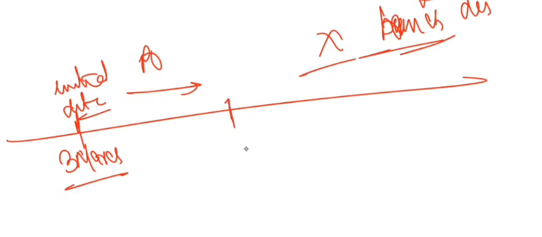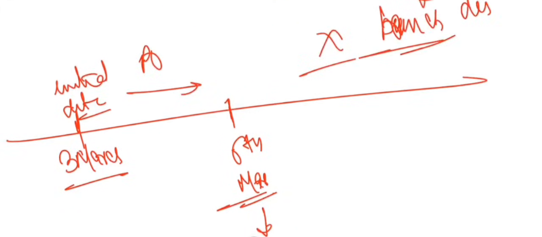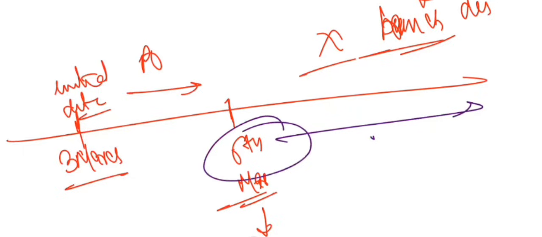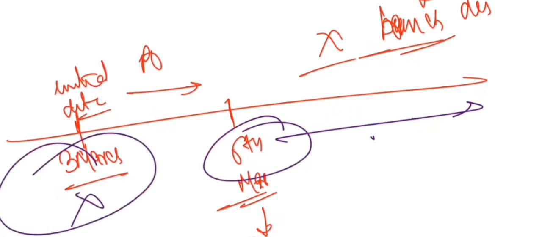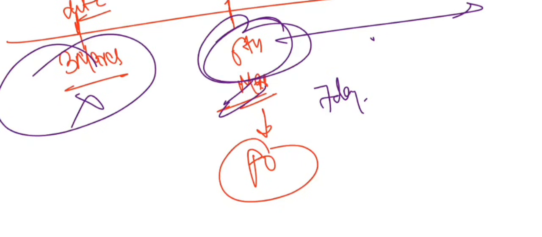Then the 6th March, which is the very important date. RBI rule says that STR must be filed within 7 days from the date when the bank arrives at a conclusion that the transaction is suspicious. And who made the conclusion? No other than the PO, the principal officer. So the 7-day countdown starts from 6 March, not the 3rd March. Many people get confused here. It starts when the principal officer concluded that this particular transaction is truly suspicious. So the deadline, friends, is 7 days from 6 March.